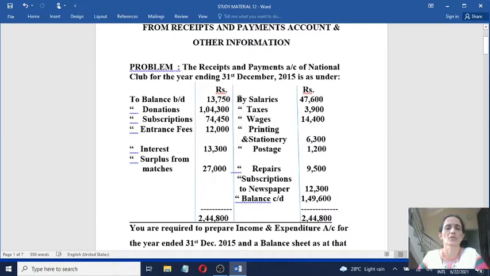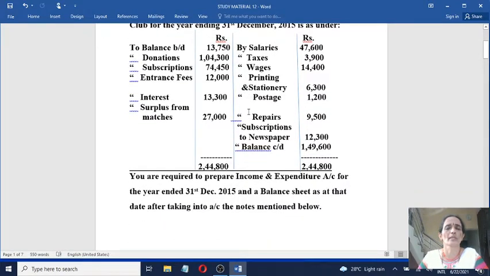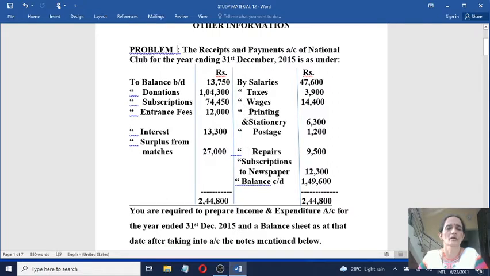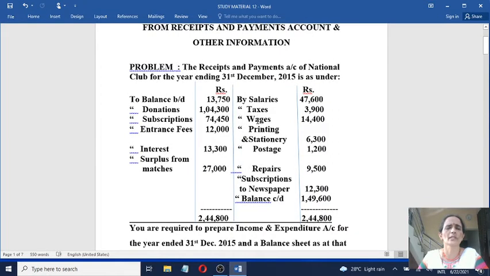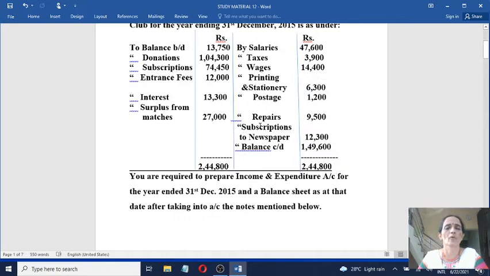Suppose the concern is a newly started concern. In such cases, the question of worrying about opening capital fund, or ascertaining the opening capital fund, won't arise, because in the case of a newly started concern, opening capital fund will be created during the same year, the year in which the concern has started its operations. But in the case of old concerns, this opening capital fund will be created during the previous years. So old concerns must have a certain amount of opening capital fund.